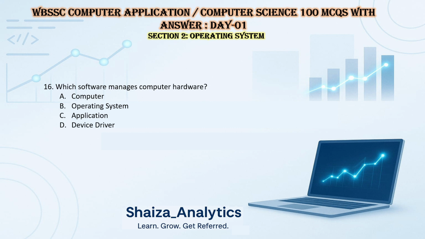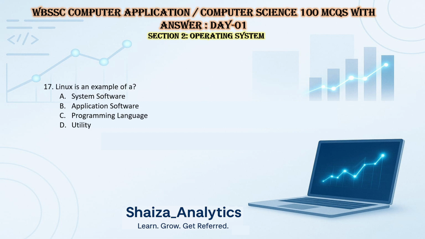Which software manages computer hardware? It's a compiler, an operating system, an application, or a device driver. So answer is operating system. Linux is an example of system software, application software, programming language, or utility.